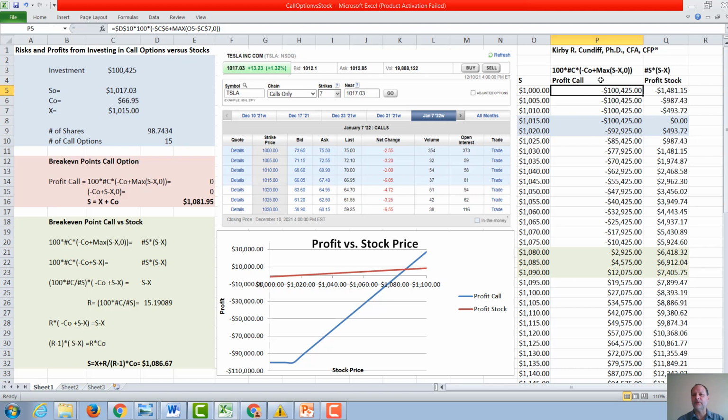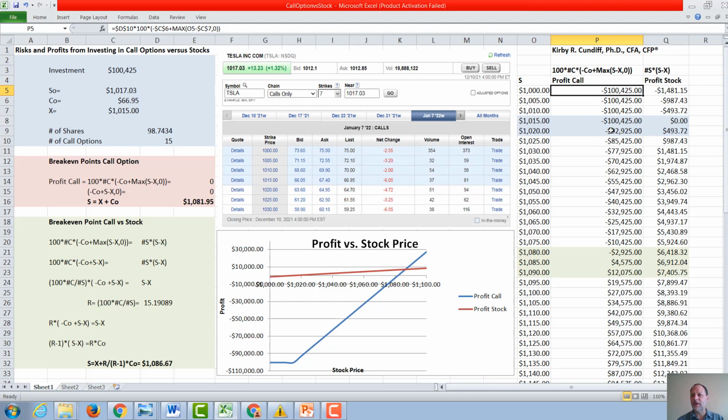So our total profit from investing in this is going to be 100 times the number of calls times minus C naught, the call premium, plus the maximum of stock price minus strike price, or 0. And we calculate this again for all of our different stock prices. In this region, when we are out of the money, when we are below the strike price of 1,015, we lose all of our money, all 100,425.